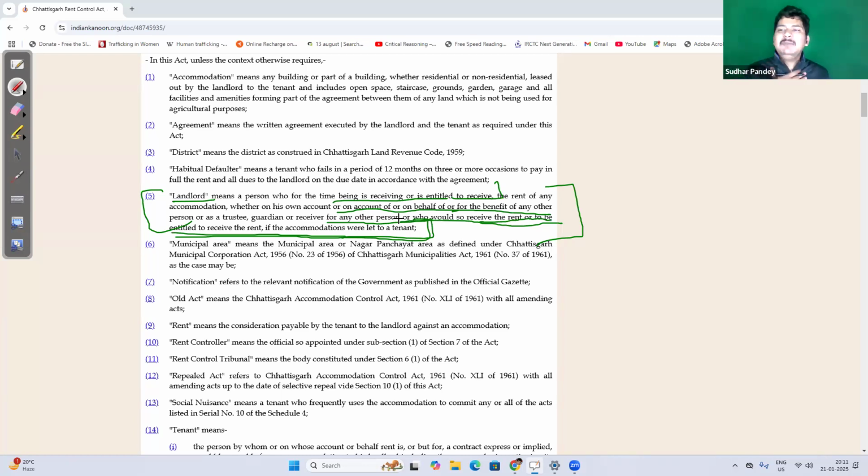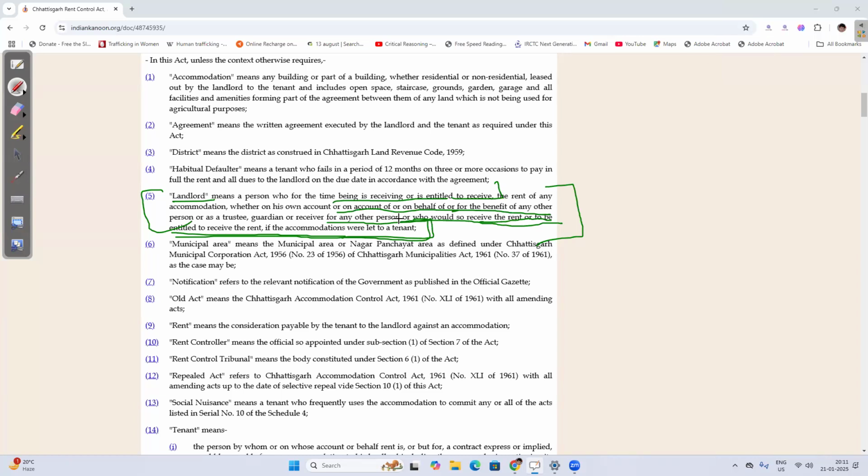So suppose I have a house, but I haven't let that house to someone. But I am empowered to let that house to someone. This is my house. So if I let this house on rent, I shall become a landlord. So I am entitled to become a landlord. That shall also be considered as acting as a landlord of the property.